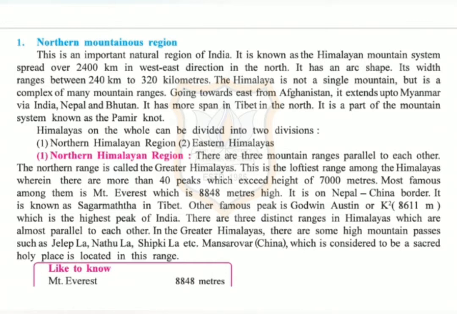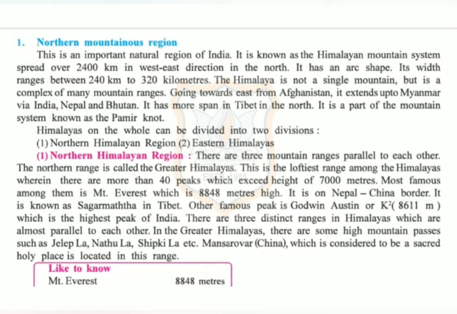Now, Himalayas on the whole can be divided into two divisions, that is Northern Himalayan region and Eastern Himalayas. Now, the Northern Himalayan region. There are three mountain ranges parallel to each other. The northern range is called the Greater Himalayas.